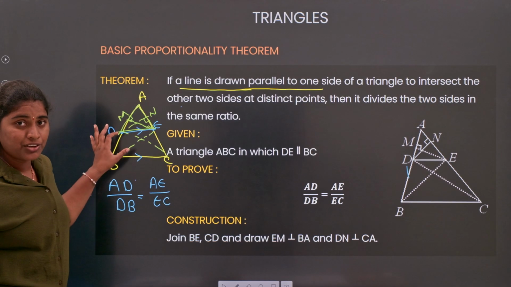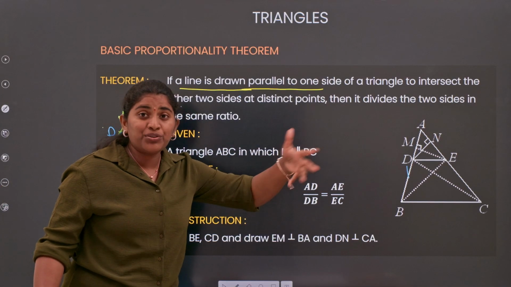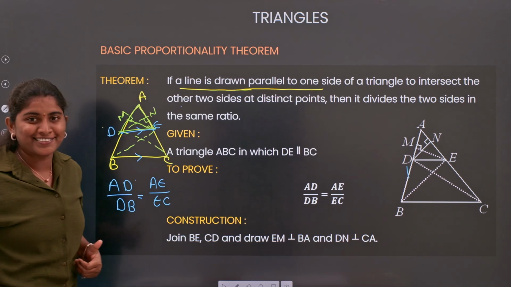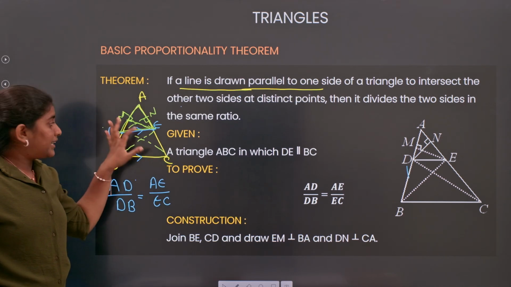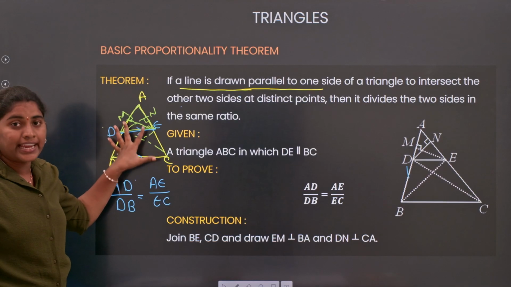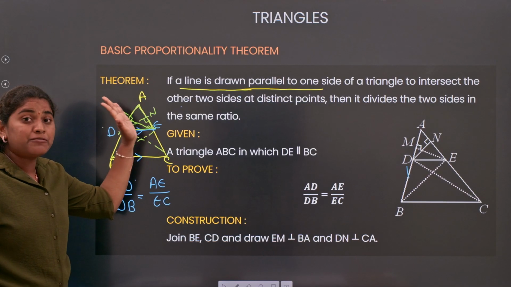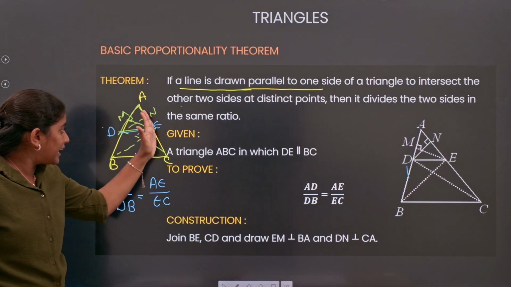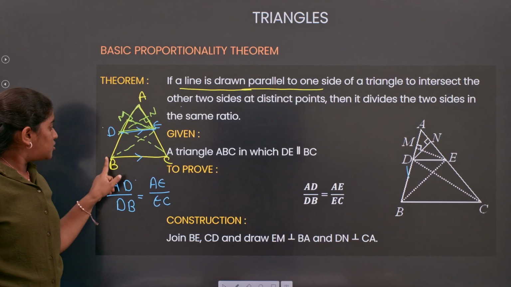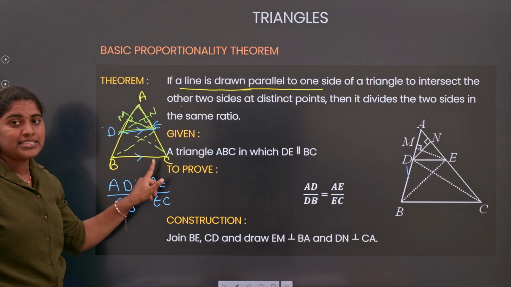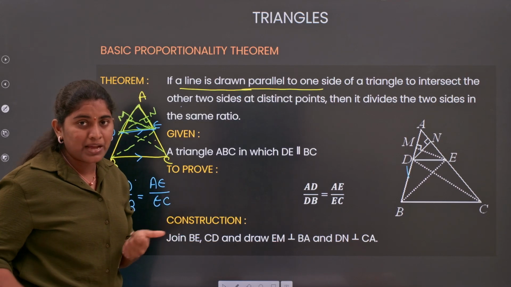Now, what is the figure we got here? This is exactly the same figure. Understood? Now you will understand why we are joining all this. Fine. So according to the construction, take the height for your triangle ADE, for your side AD, and take the altitude for the side AE, that is nothing but your DN. Next, join the B with E and join the C with D. Clear about the construction part?